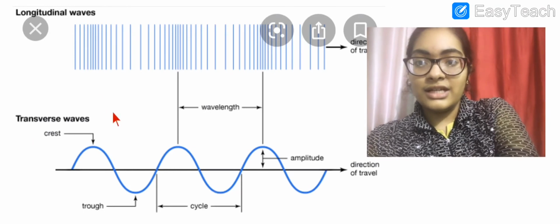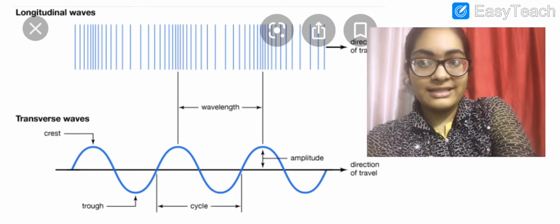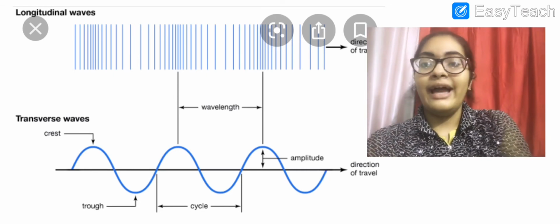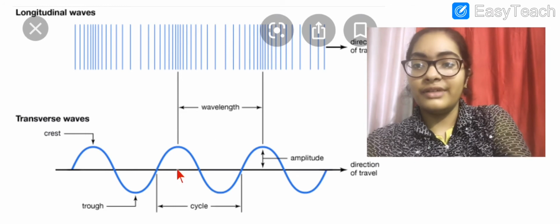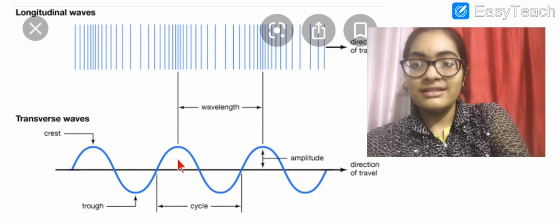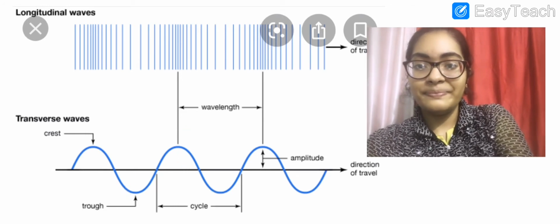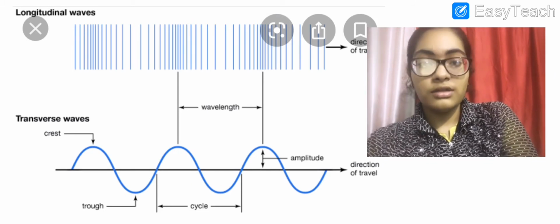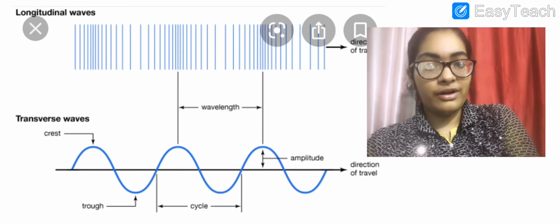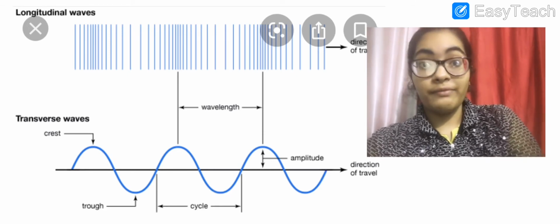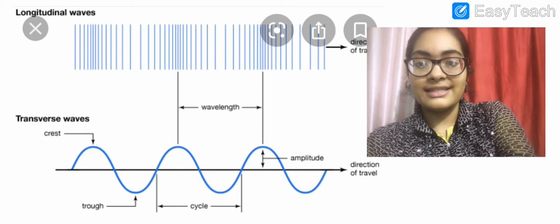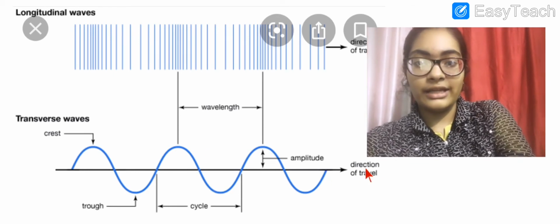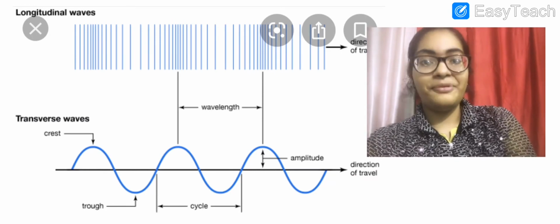This is a transverse wave and this is the longitudinal wave. Compression, rarefaction already discussed. And this is your transverse wave. Crest and trough. Can you see this? One cycle. This is one cycle. From one crest to another crest is your one cycle, or from one trough to another trough is called one cycle. This is your amplitude and direction of traveling or propagation. Clear?